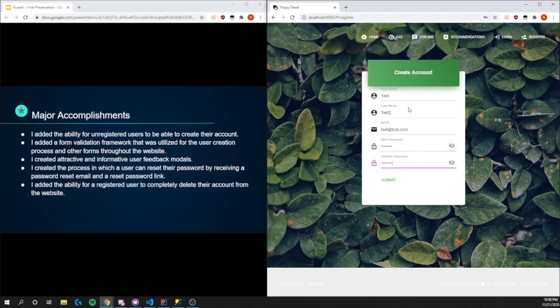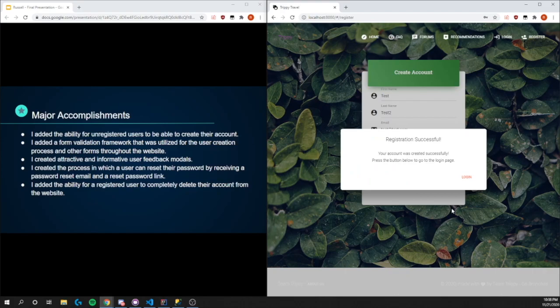Passwords must match, and then we create. I also created attractive and informative user feedback modals that accurately will give the user feedback whenever they make some sort of call to our API.